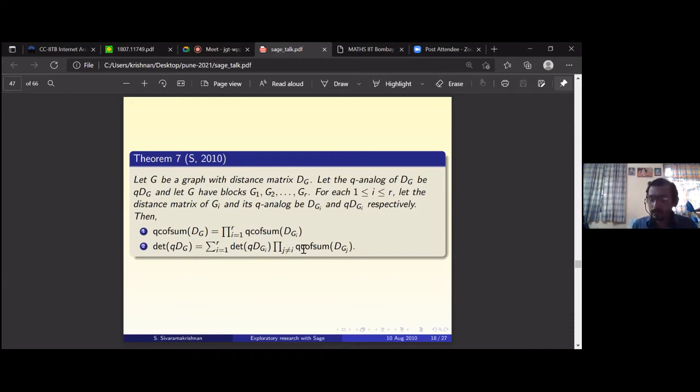So I had just solved this problem, and I was writing it up in LaTeX and all that. I had written a very preliminary draft, and Professor Bapat was visiting IIT Bombay at that time, and he gave a talk on similar things. After the talk, I went and told him about this q analog of Graham-Hoffman-Hosoya. He said, yeah, I'm also interested. I was thinking about it. We tried, but we couldn't define this q cofactor sum. It's not a straightforward definition.